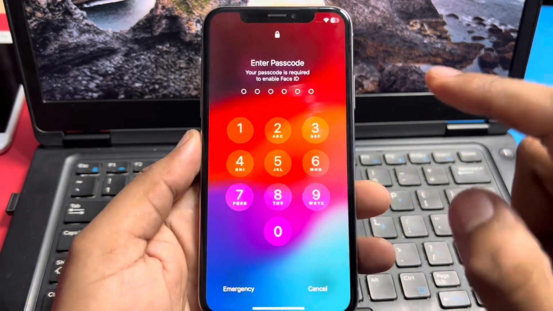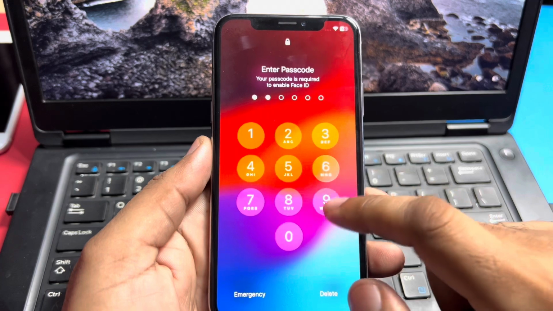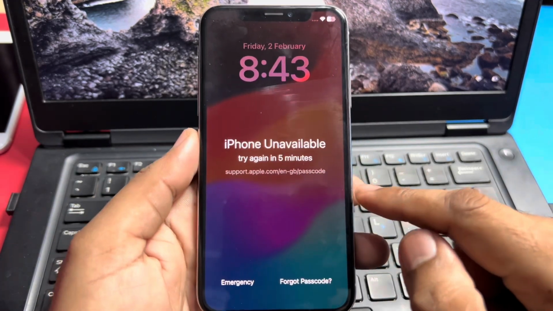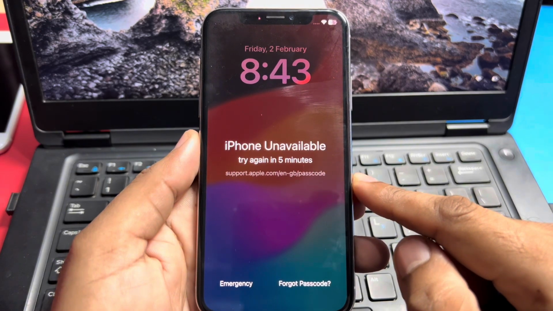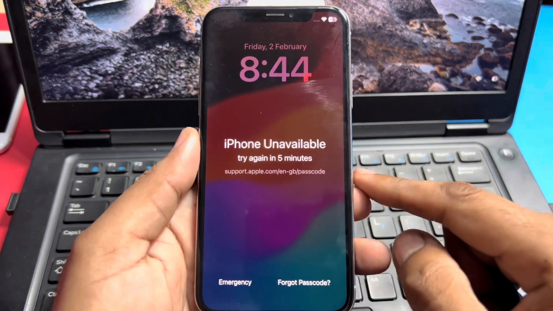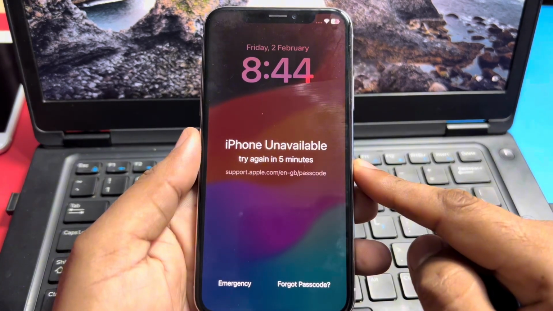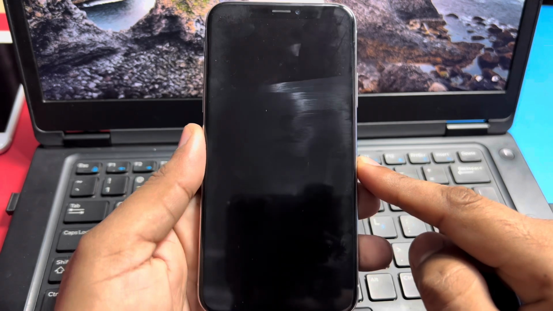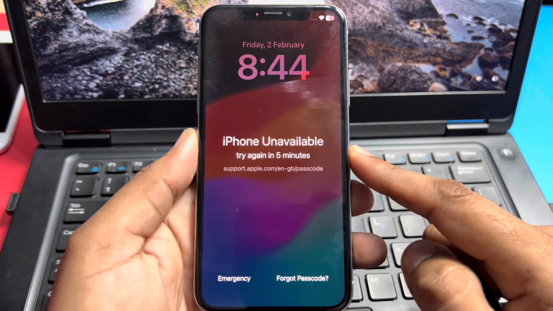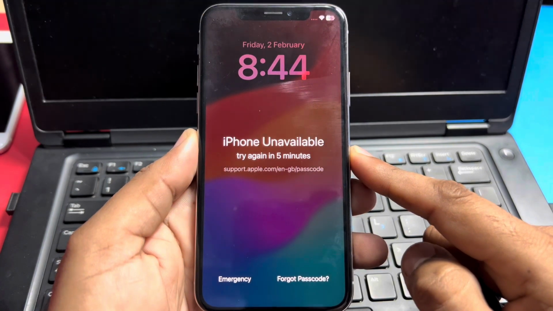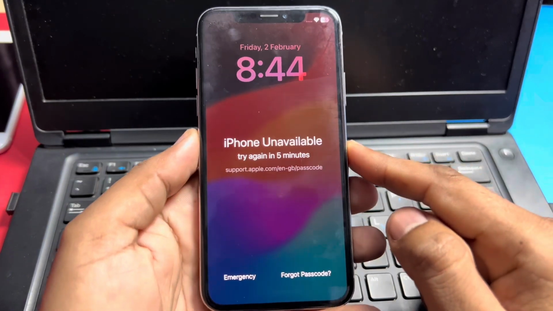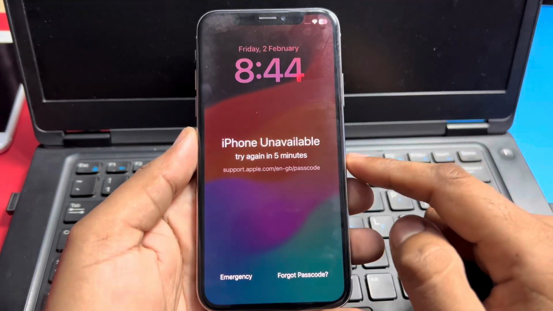So let's try to unlock that iPhone and press any random passcode. You can see it appears on screen, iPhone unavailable. Try again in 5 minutes, because of many wrong attempts. So we are trying to unlock that iPhone within 5 minutes. Even though the iPhone is unavailable, let's start the video without wasting any time and try to unlock that iPhone without losing any data.